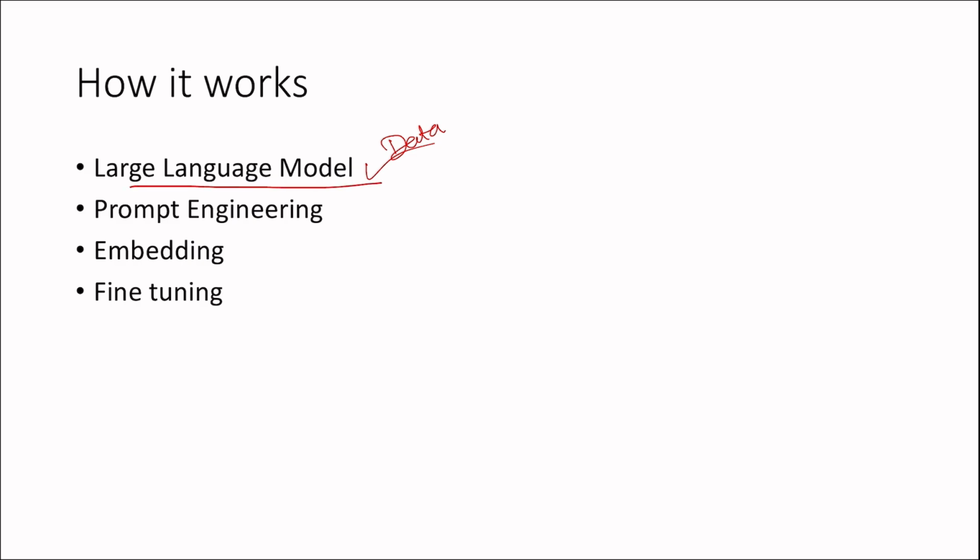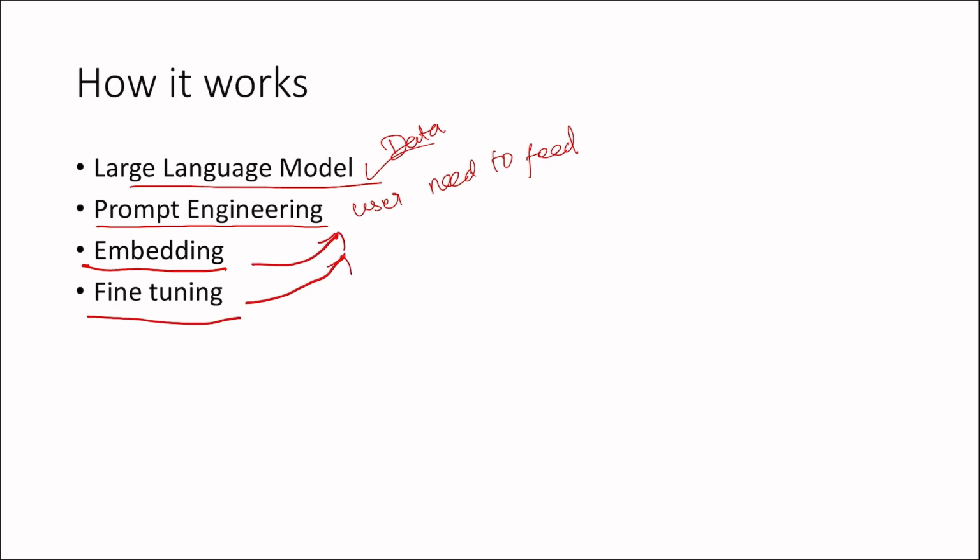And prompt engineering is one of the best things the user needs to feed. Embedding and fine-tuning also come under this category, which the user needs to feed. With these four, we can create a perfect output of gen AI.